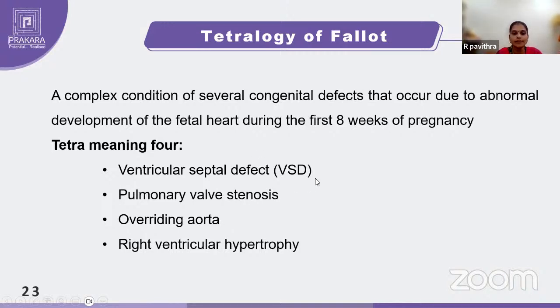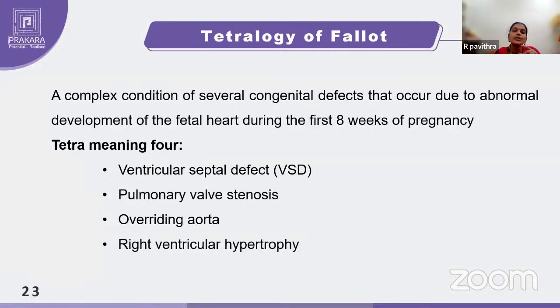Ventricular septal defect, which we have seen already. The ventricular septum will have an opening. Pulmonary valve stenosis. What is this pulmonary valve? Pulmonary valve is nothing but the valve which is present in the pulmonary trunk. So this valve allows the blood to move into the pulmonary trunk. What is happening here? Stenosis of that pulmonary valve. Stenosis is nothing but it is getting closed. So when it is stenosed, the blood has to move to the pulmonary trunk with higher pressure, which is again an add-on factor for your heart to work more.